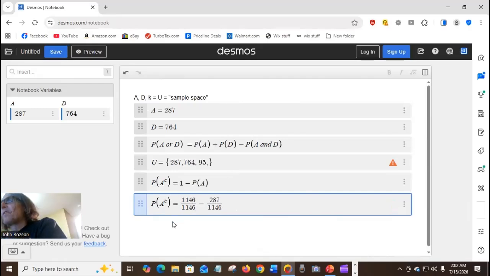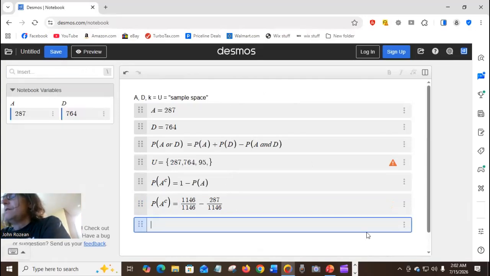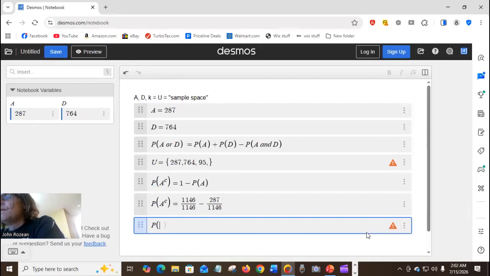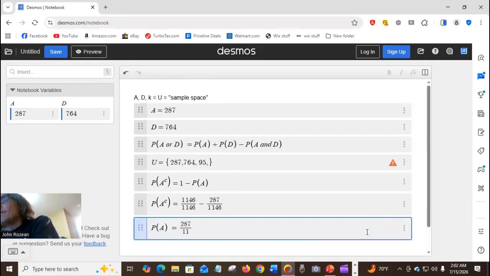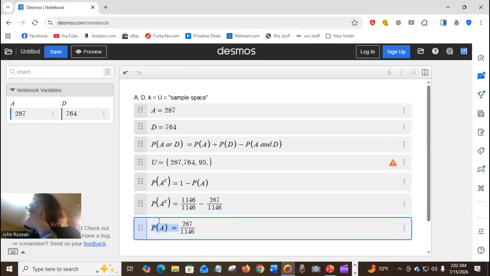And so notice that the probability of A is 287 over 1146, right? See if it'll give me a, probably not because of this. Probably got to calculate it and then I can put that in.